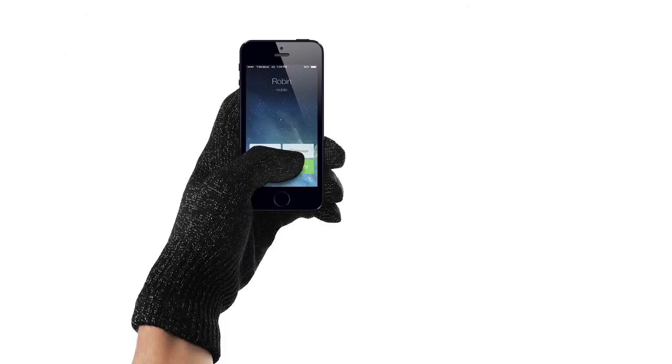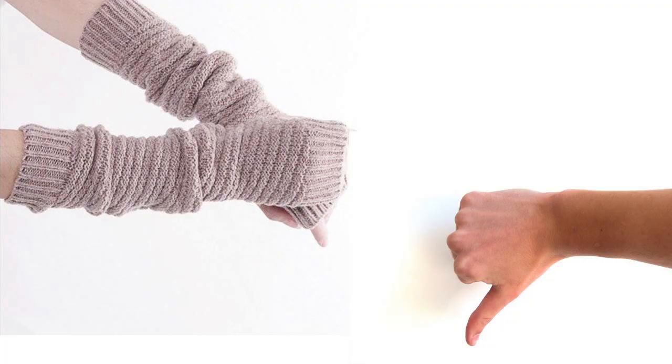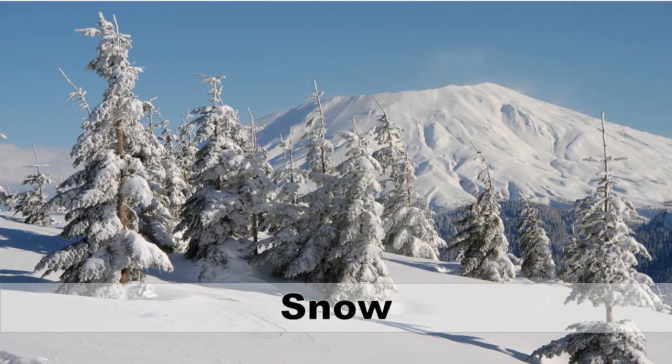On which part of the body do we wear gloves? We wear gloves on our hands. Do we usually wear gloves when it's hot? No, we don't usually wear gloves when it's hot. Repeat. Snow. Umbrella.